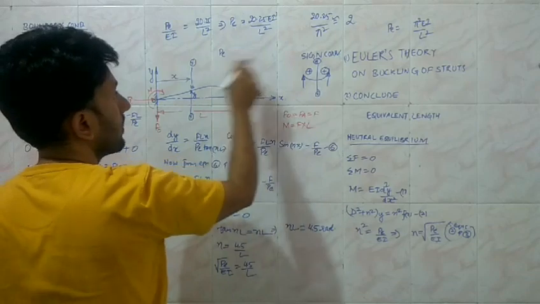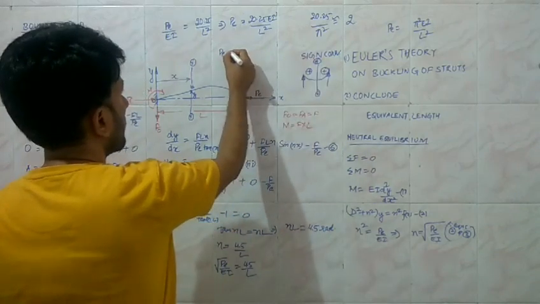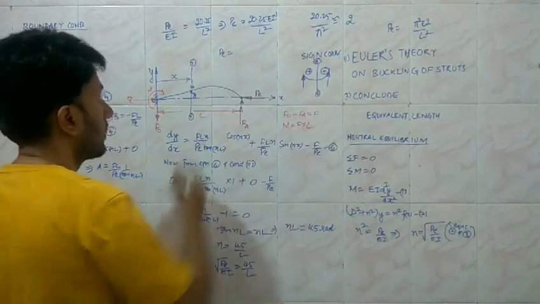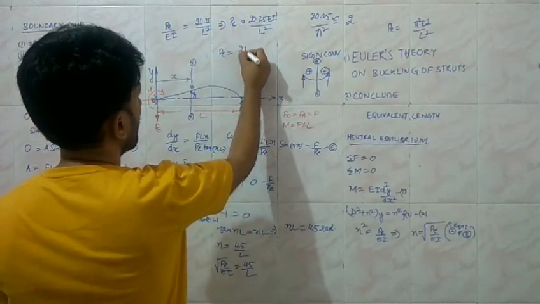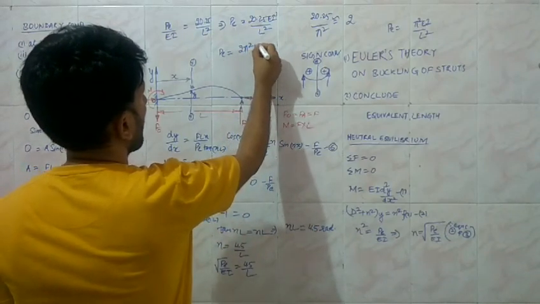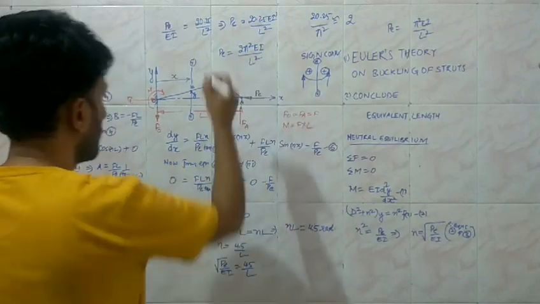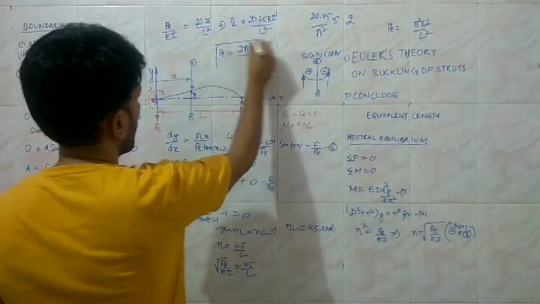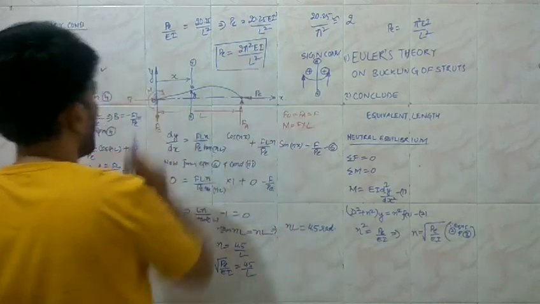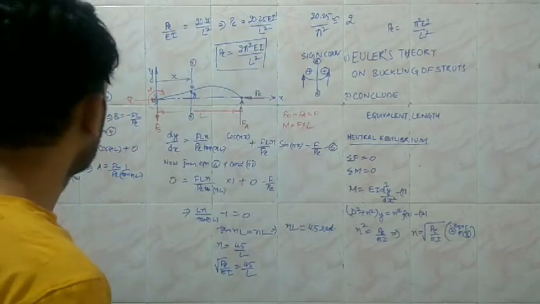So in terms of pi, the critical load is equal to 2 pi square EI upon L square, and this is the value of the critical load when one end is fixed and the other end is pinned.